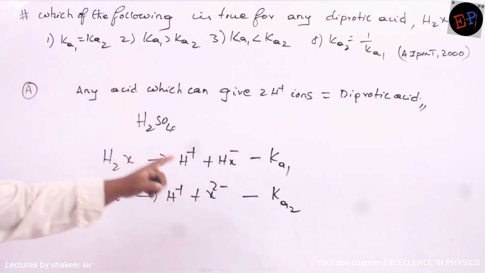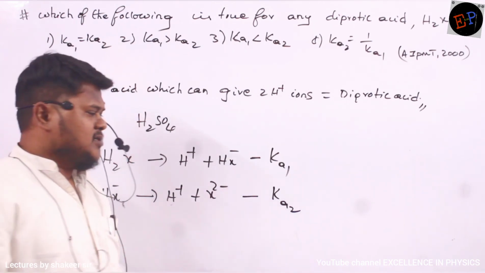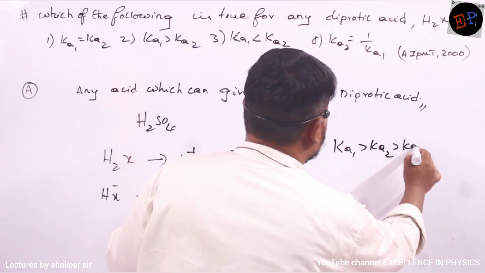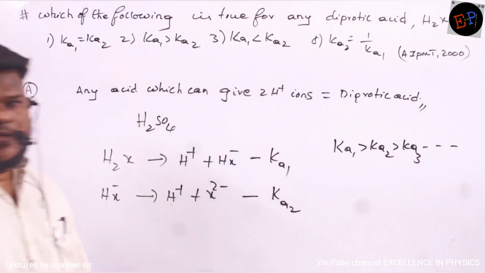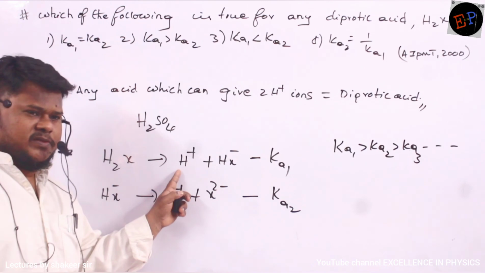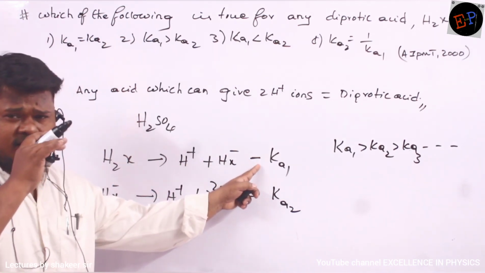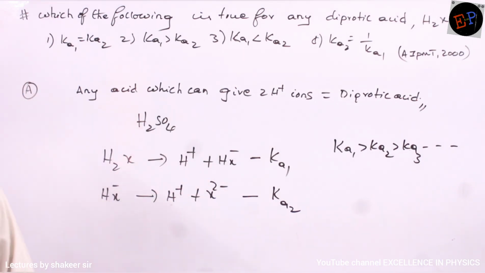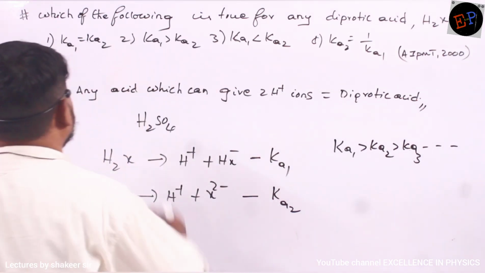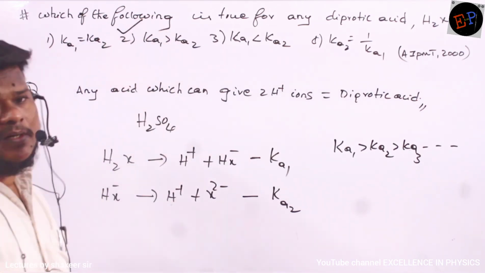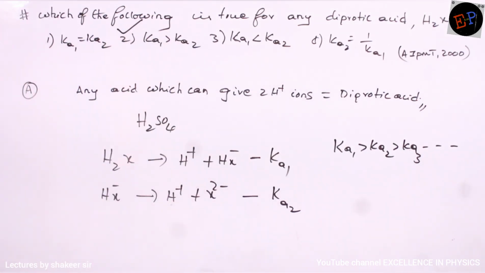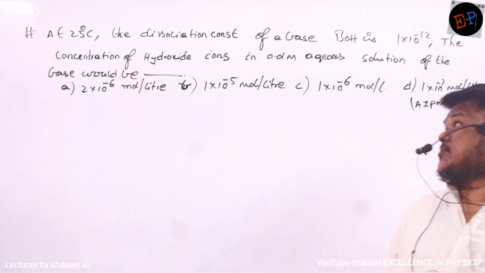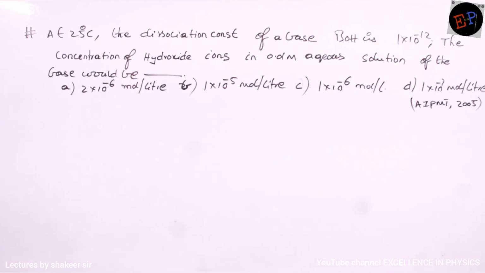Now this is what he is asking. What is the relation between both of them? The relation is Ka1 is always greater than Ka2, which is always greater than Ka3, and it goes on like this. So when it is releasing the first H plus, the dissociation constant is always greater than when it is releasing the second H plus ion. Are you able to understand? So therefore, which is my option? This becomes my option. Ka1 will be greater than Ka2. Clear?